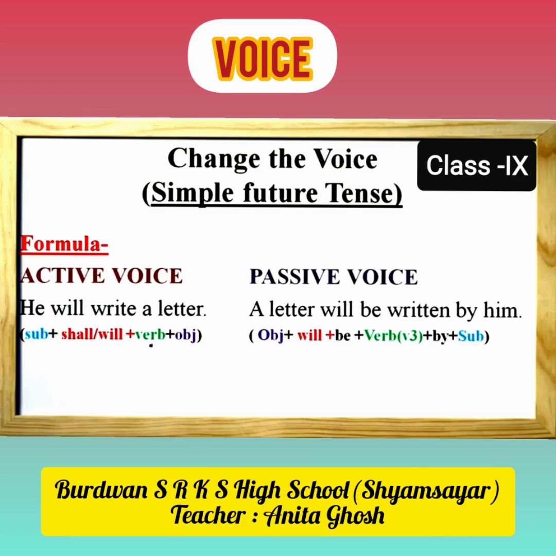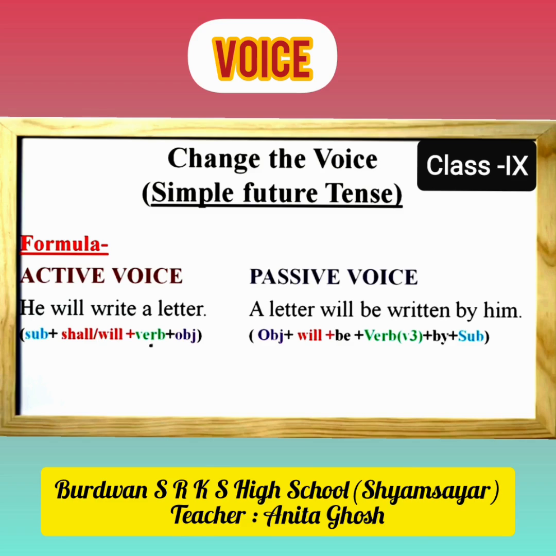So in the passive we first write a letter as subject. After that will be, that is the be verb in simple future tense. After that written, the third form or past participle form of the main verb. What is the main verb in active voice? Write. Yes. So written is the third form or past participle form of write.